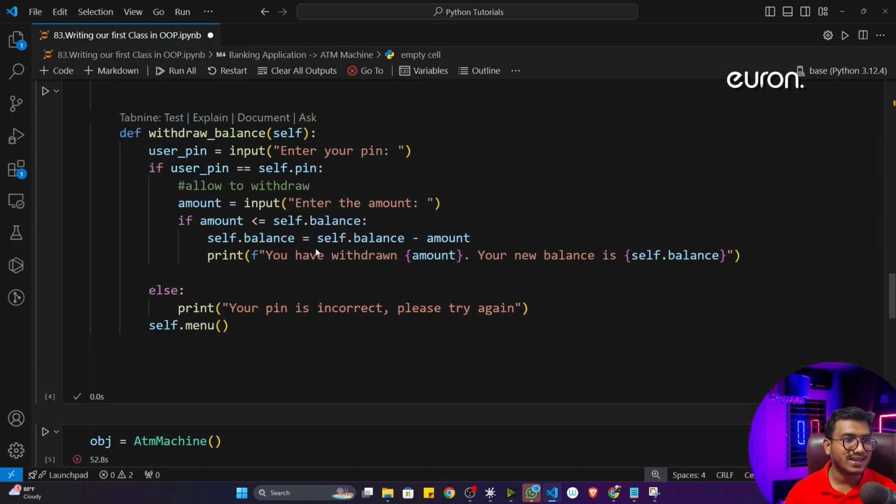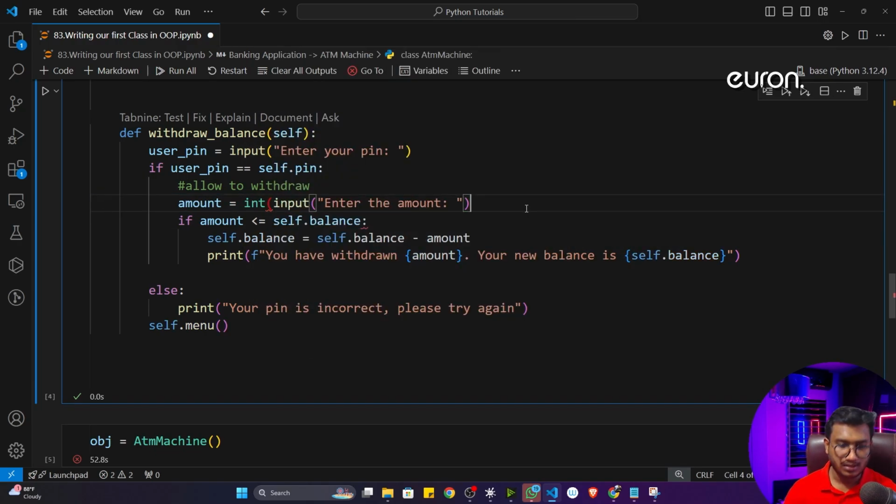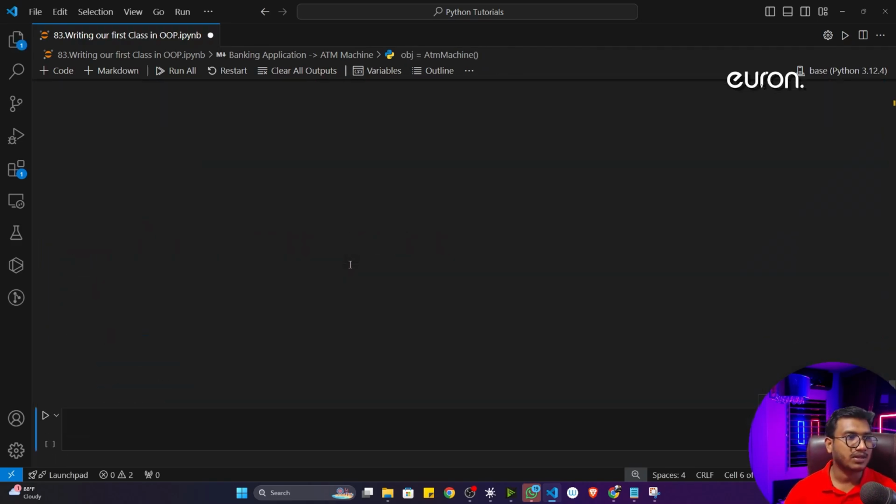Okay, so I'm getting this error because of this amount. See, the amount I'm taking as input is a string type, so I also have to convert it to an integer. Integer type I have to take. Now it should work. Now let me execute the application.